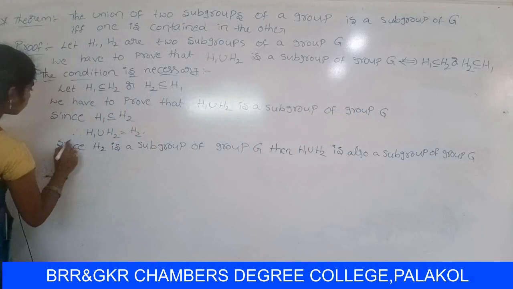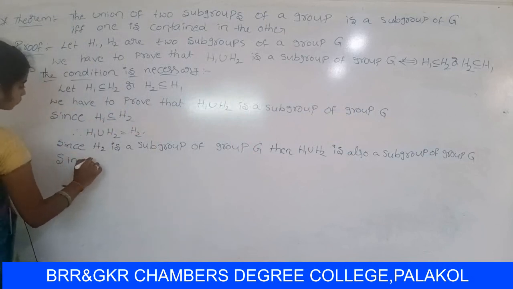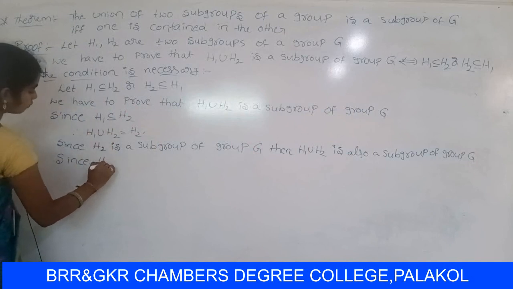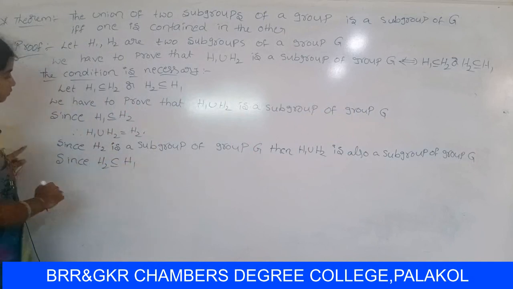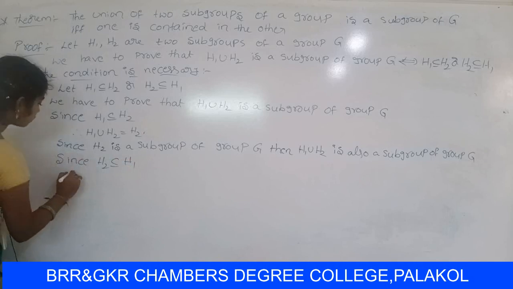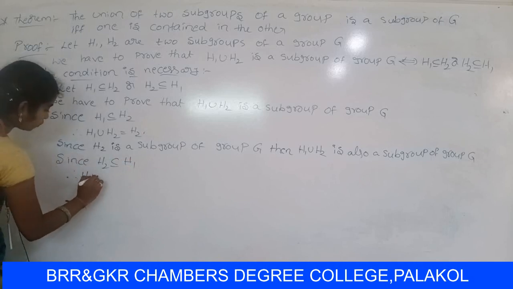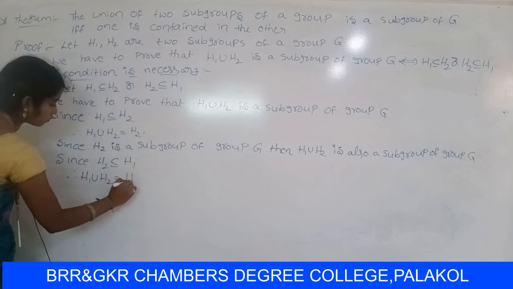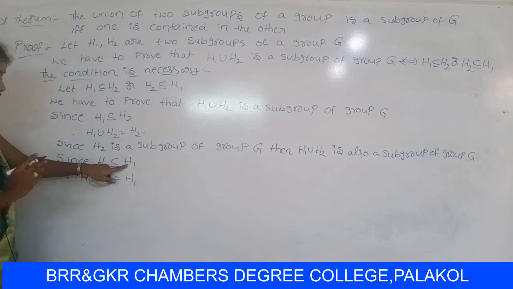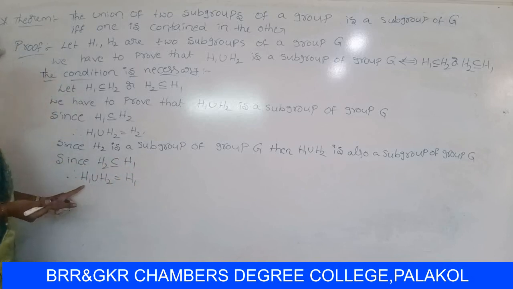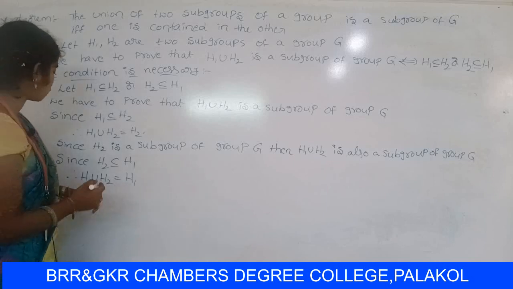So next, since H2 contains H1, that means H1 union H2 equals H1.